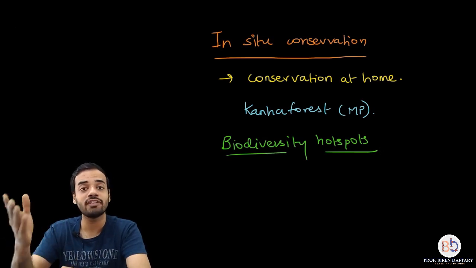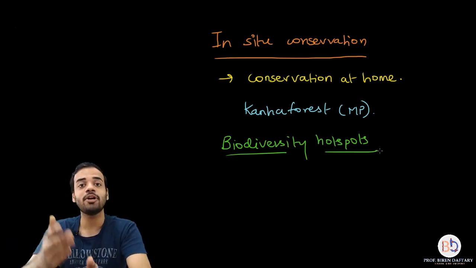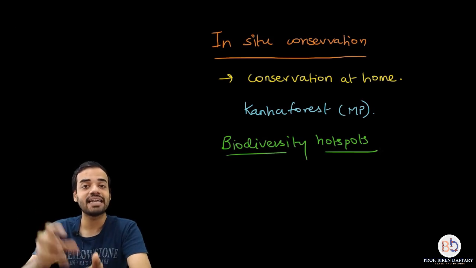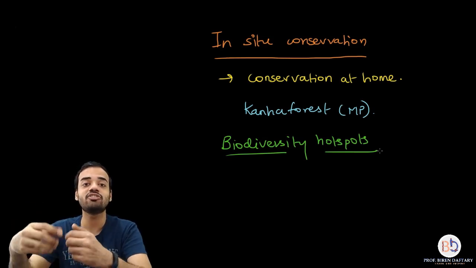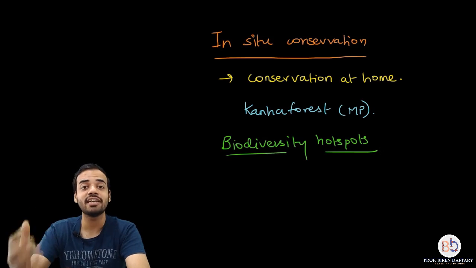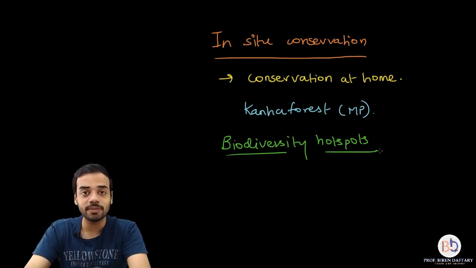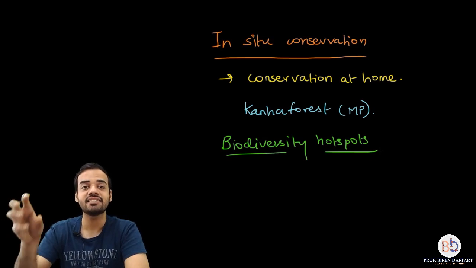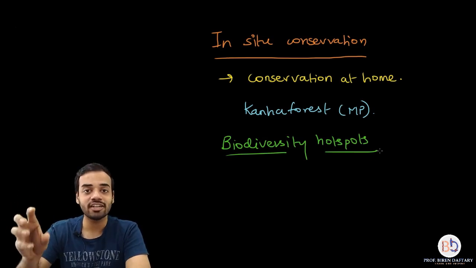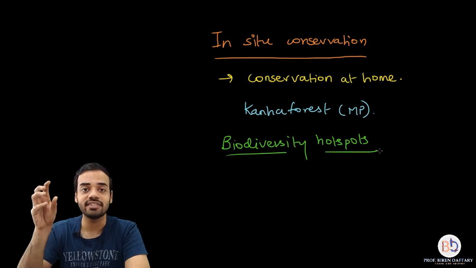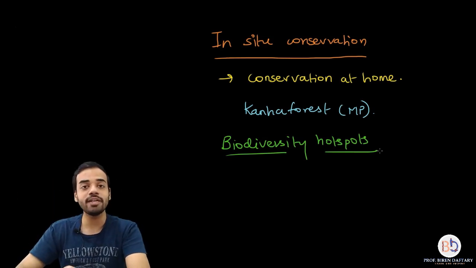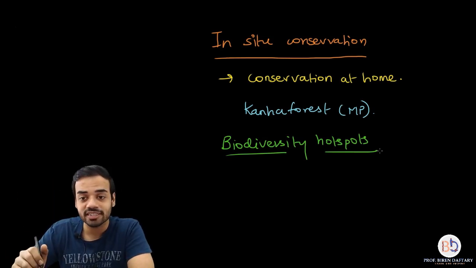Or you can call the Western Ghats of India a biodiversity hotspot because in that area the species diversity is much more, the species richness is very high. So those areas which have a very rich species diversity are labeled or called biodiversity hotspots. Now, how many biodiversity hotspots are present in the world?